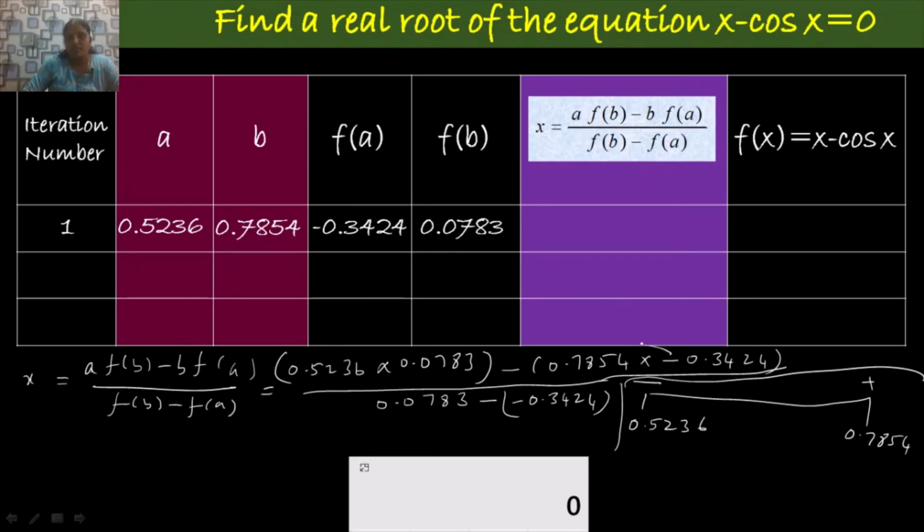So these two minus signs become positive. Simplifying this, you get the value 0.7367 as the next approximate root of the given equation.